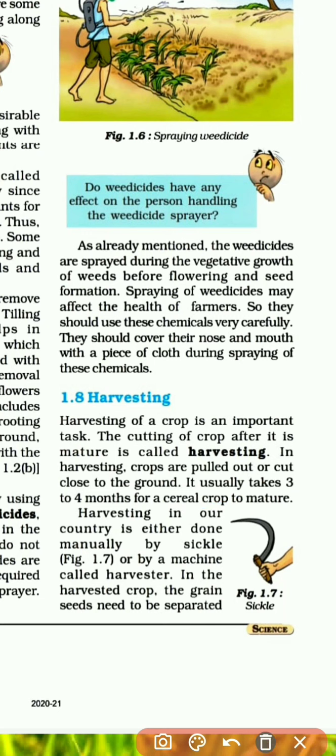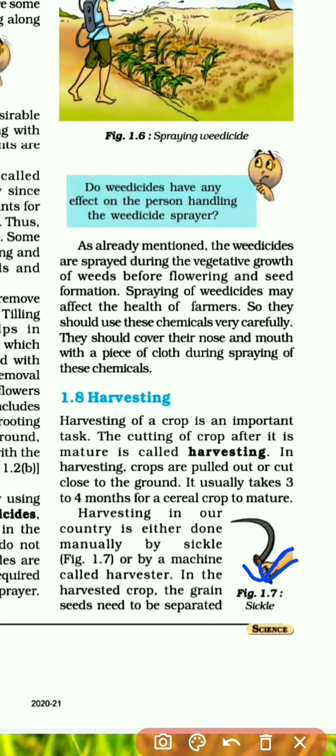Harvesting in our country is either done manually by sickle or by a machine called harvester. Underline this line also, from here till harvester. So in our country, how do we harvest? We use the help of sickle.